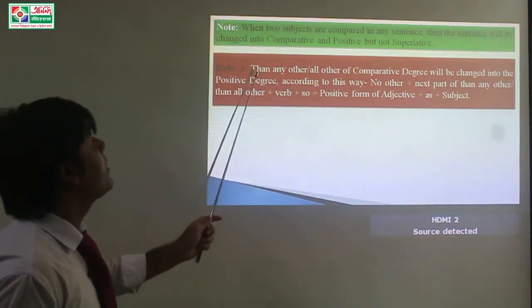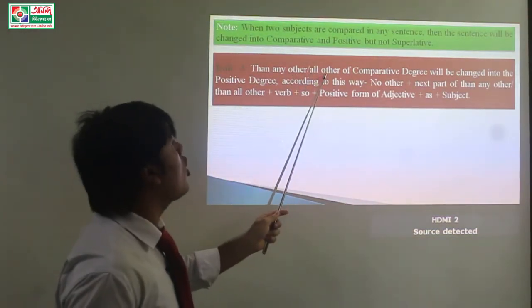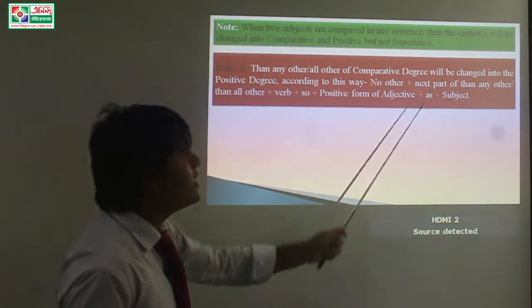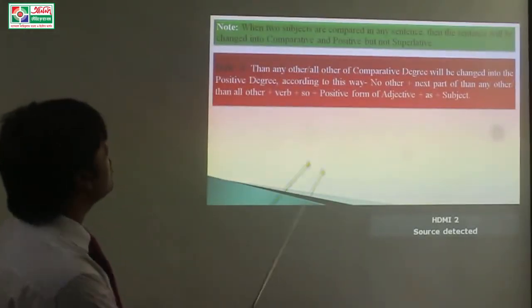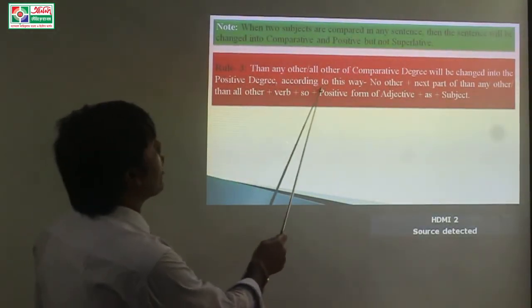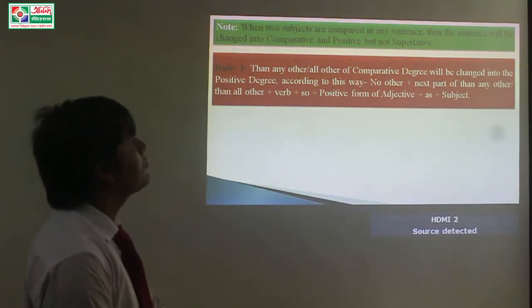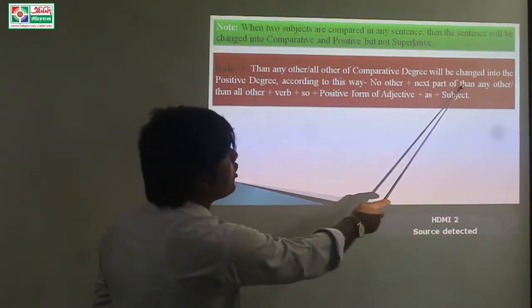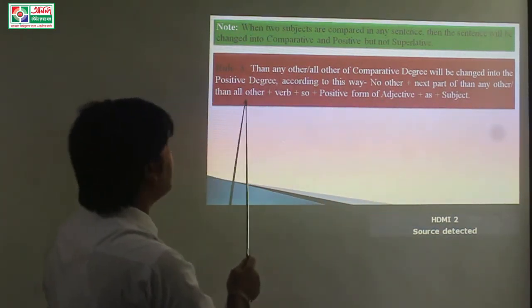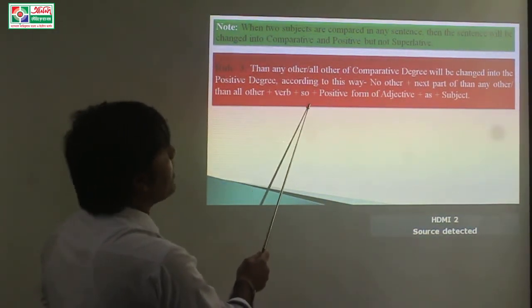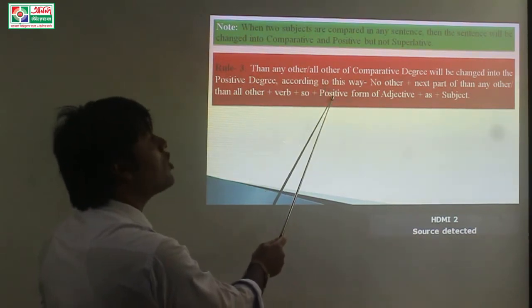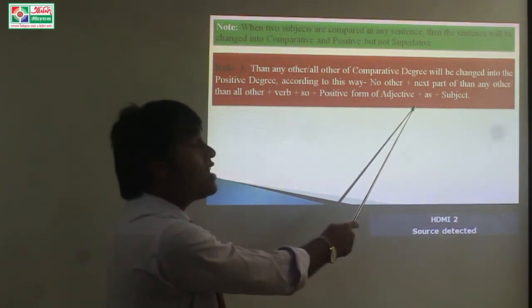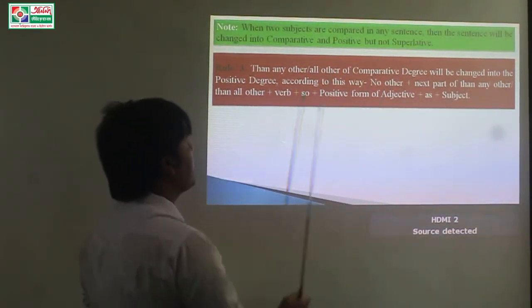Rule number 3. Then any other or all other of comparative degree will be changed into the positive degree according to this structure: No other plus next part of then any other or then all other plus verb plus so plus positive form of adjective plus as plus subject.